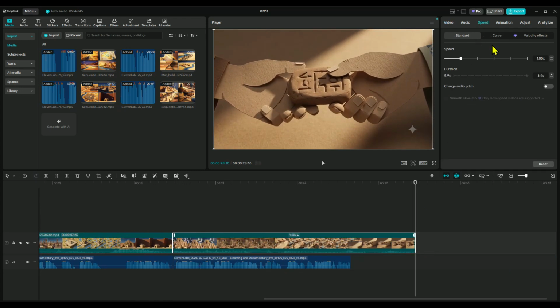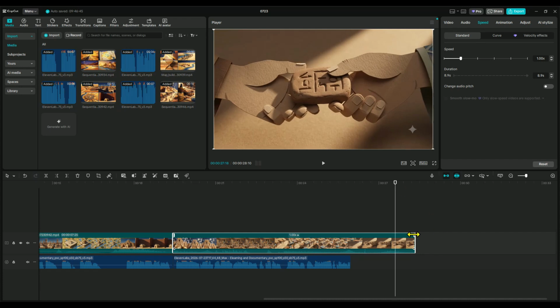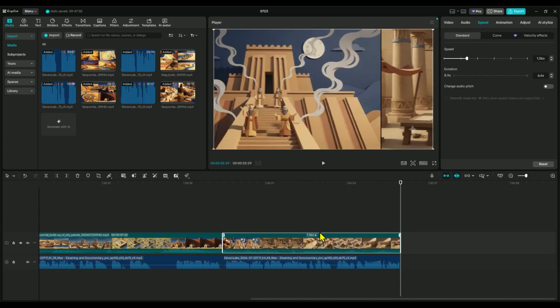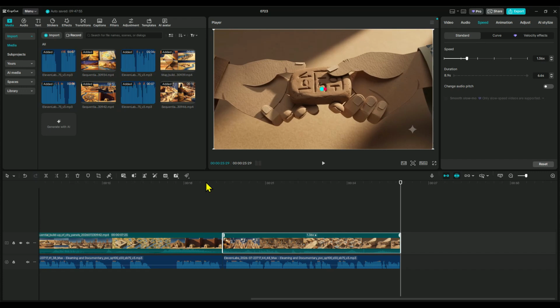Next, slightly increase the playback speed so the scene lines up perfectly with your voiceover. And that's it. As you can see, the entire workflow is actually pretty simple. Just repeat these same steps for the rest of your script, and you'll be able to create high-quality animated videos with ease.